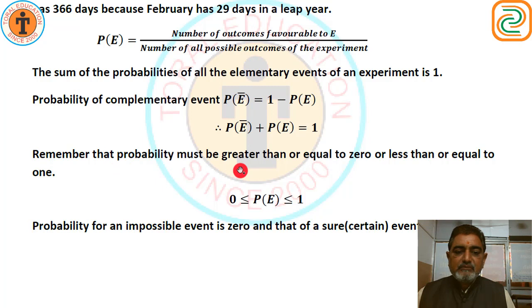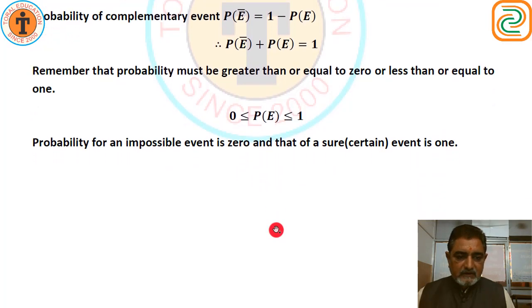Remember that probability must be greater than or equal to 0 and less than or equal to 1. This is also to be remembered. Probability for an impossible event is 0 and that of a sure event is 1. Sure means certain event, right? Impossible event is 0.